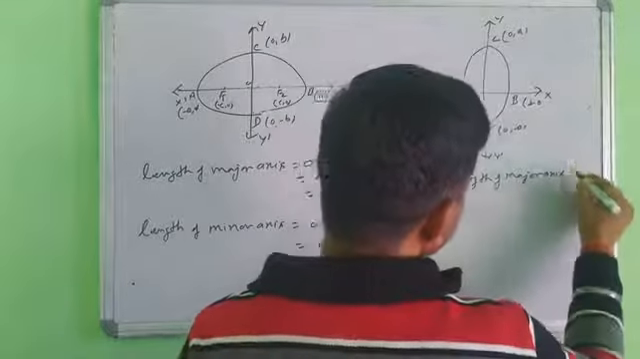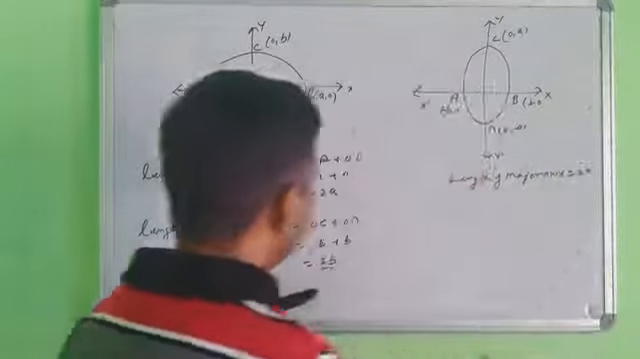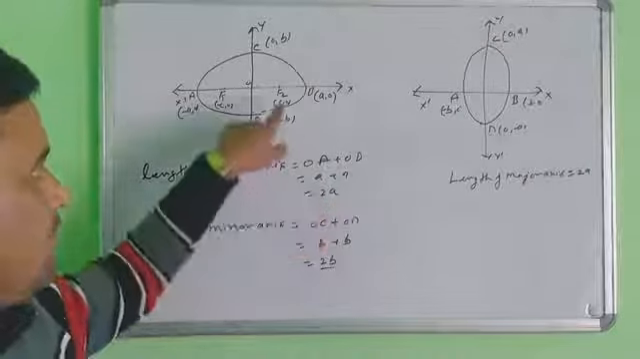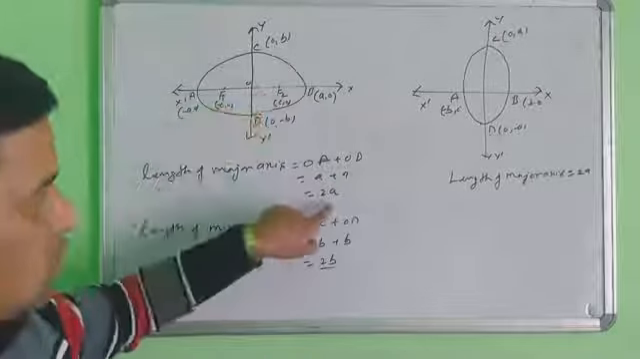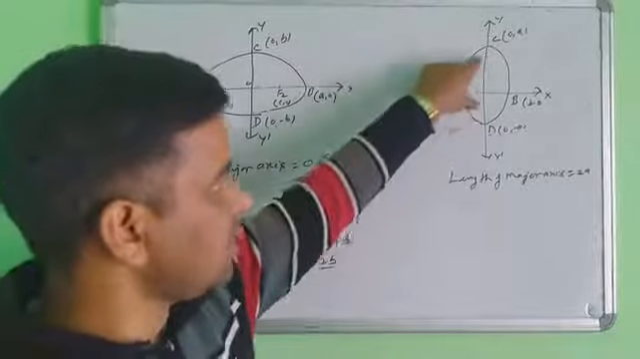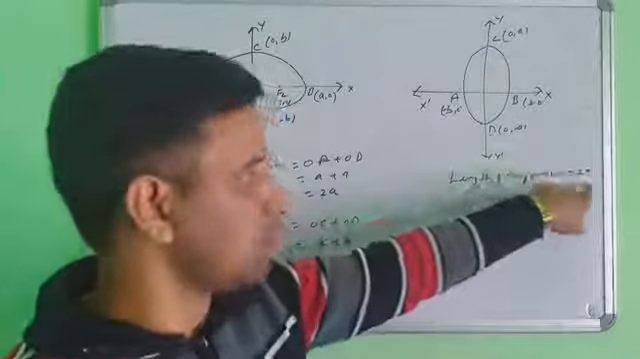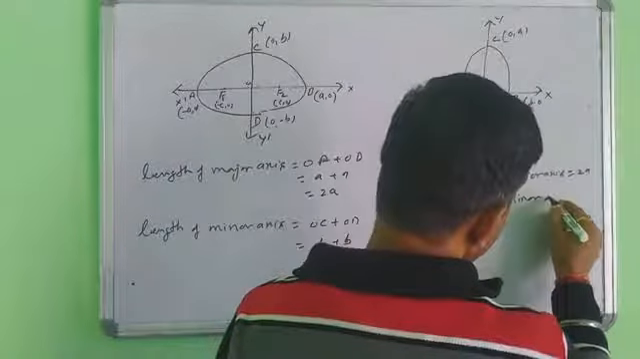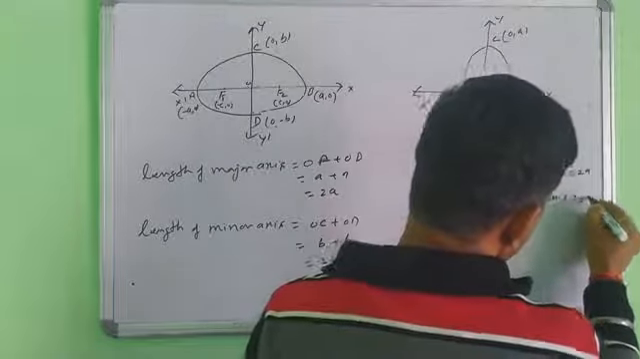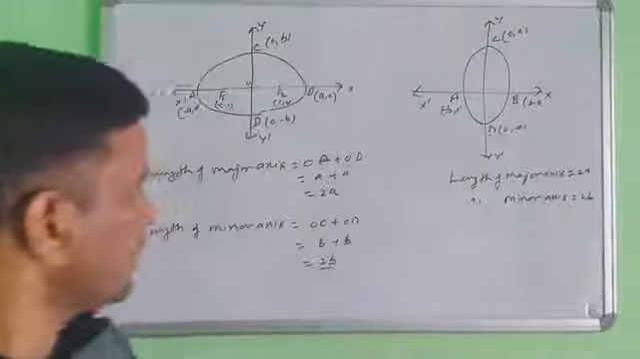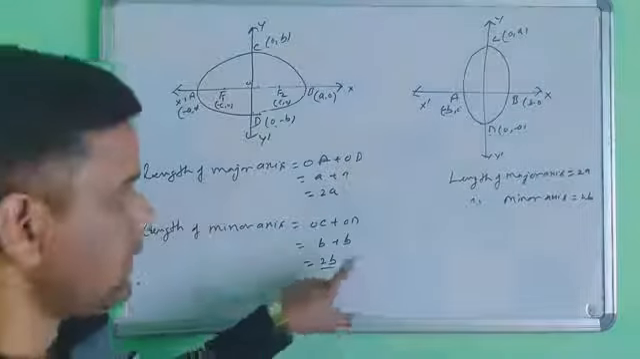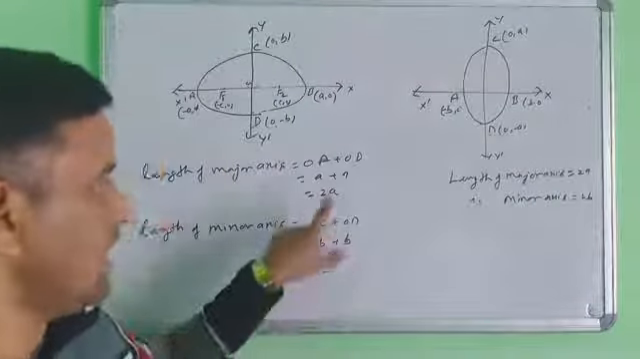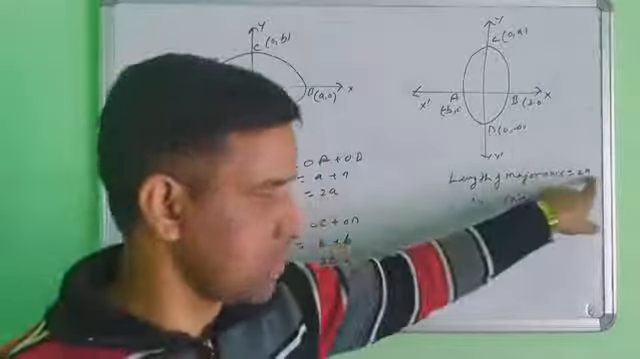The length of the major axis is the same thing here, 2A. When the major axis is x, the length is 2A. When the major axis is y, the length is also 2A. The length of the minor axis is 2B, and it is fixed. The length of the minor axis is 2B, and the length of the major axis is 2A.